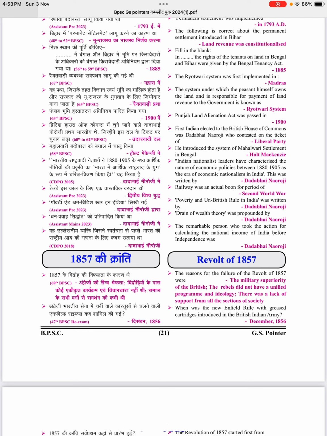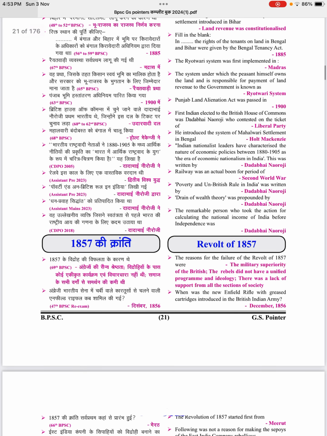Punjab Land Alienation Act was passed in 1900. The first Indian elected to the British House of Commons was Dadabhai Naoroji, who contested on the ticket of which party? Liberal Party. He introduced the system of Mahalwari settlement in Bengal, Holt Mackenzie.